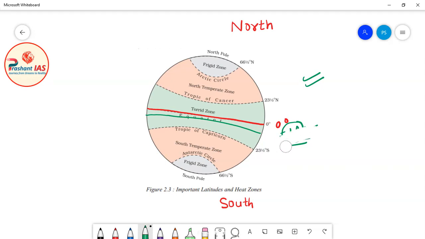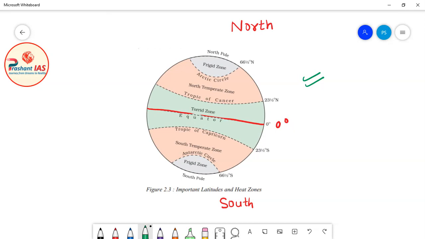Now as you move away from the equator in the south direction, again the value of latitude will increase. For example, first it will come 1 degree south, then 2 degrees south, then 3 degrees south, then 10 degrees south. In the similar way the value will keep on increasing. But friends, these latitudes are not important for us. For example, 1 degree south, 2 degrees south are not important for us.